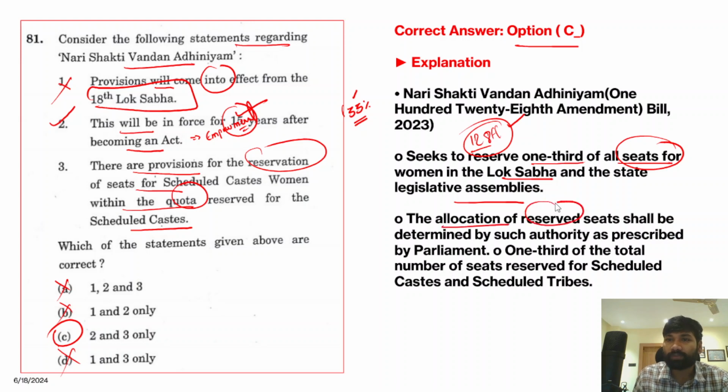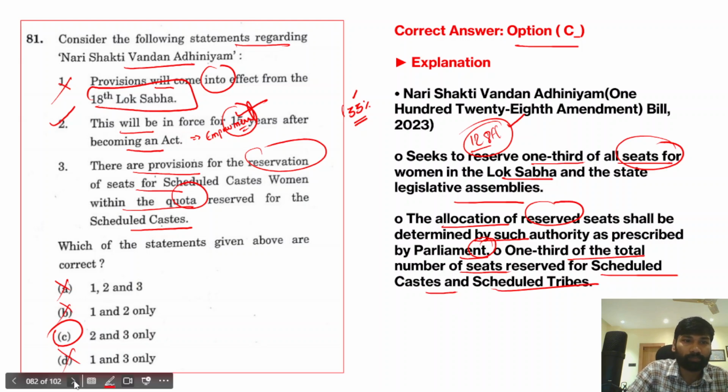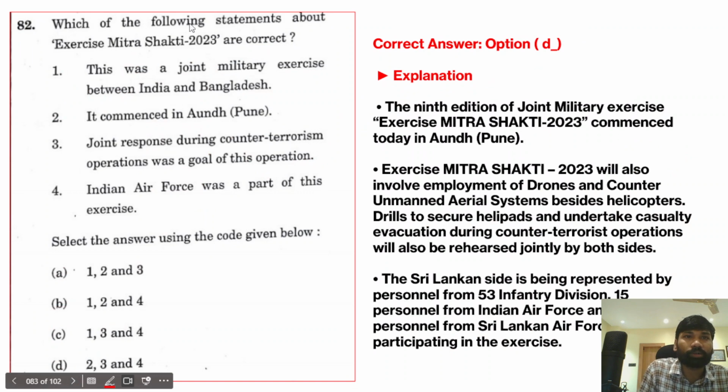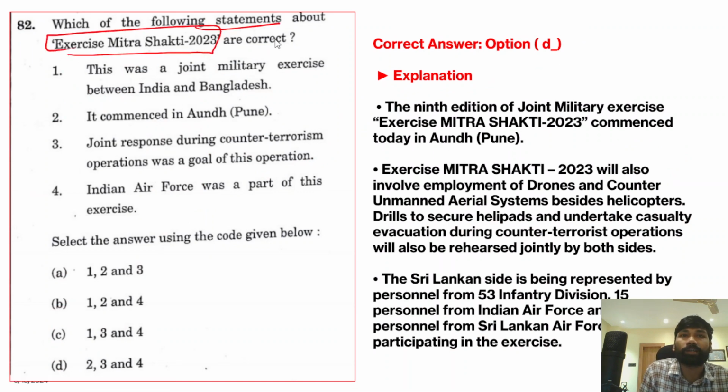The allocation of reserved seats shall be determined by such authority as prescribed by the parliament, and 1/3 of total number of seats were reserved for the scheduled caste and scheduled tribes also. Next question. Now the next question is: which one of the following statements about the exercise Mitra Shakti 2023 are